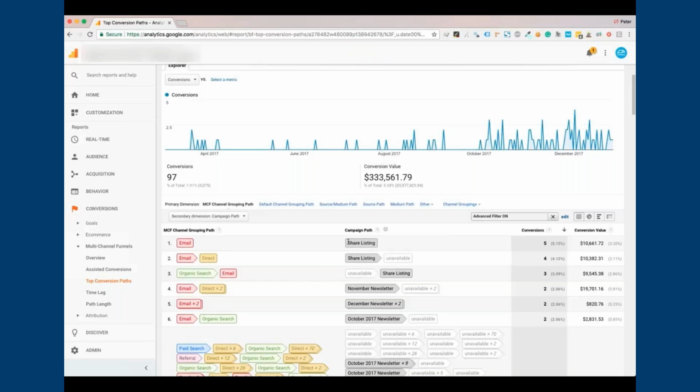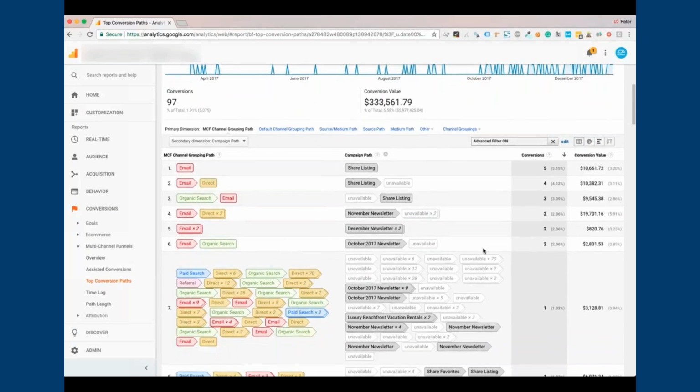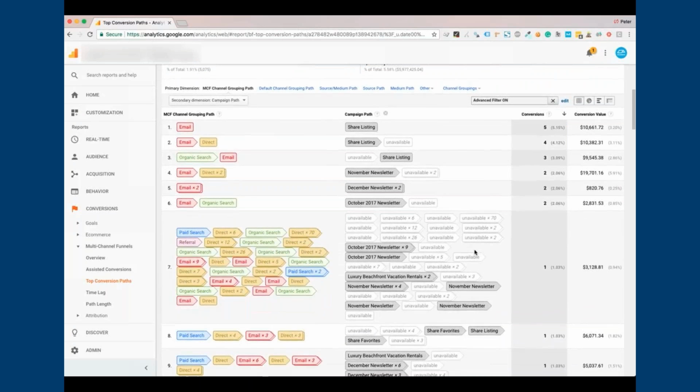And look, the top 3 conversion paths involve the share listing feature in Rezfusion. So it's a powerful feature. People are collaborative when they're booking these vacation rentals, and that shows it. This guy in line number 7, we can see he came in from a paid search, but at some point he got hooked on the email program.